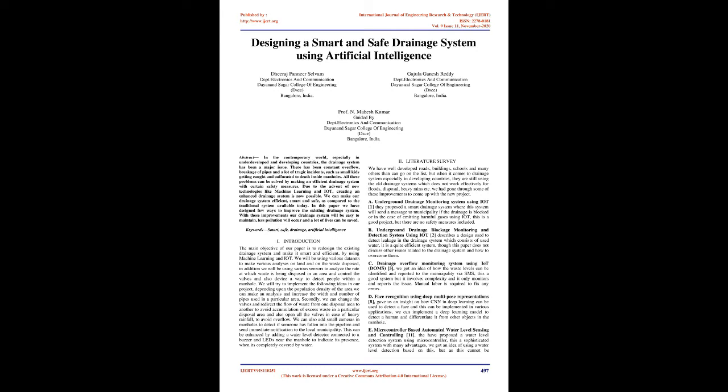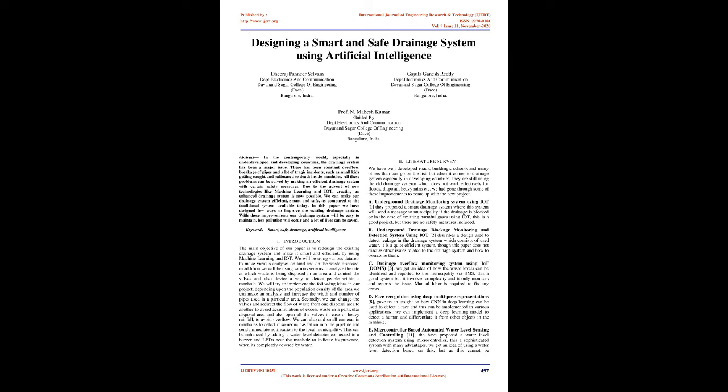Depending upon the population density of the area, we can make an analysis and increase the width and number of pipes used in a particular area. Secondly, we can change the valves and redirect the flow of waste from one disposal area to another to avoid accumulation of excess waste in a particular disposal area, and also open all the valves in case of heavy rainfall, to avoid overflow. We can also add small cameras in manholes to detect if someone has fallen into the pipeline and send immediate notification to the local municipality. This can be enhanced by adding a water level detector connected to a buzzer and LEDs near the manhole to indicate its presence, when it's completely covered by water.